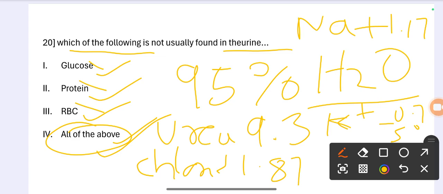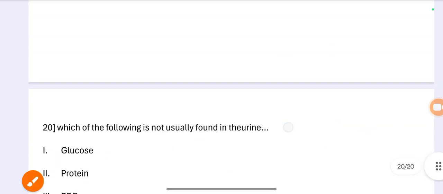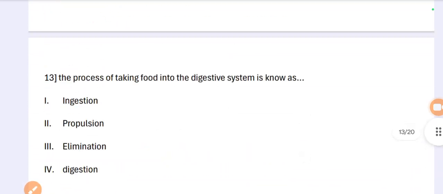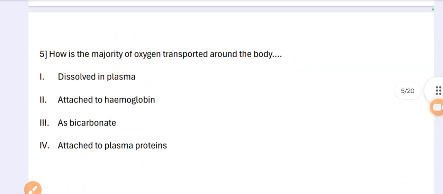Okay, and I think this section is very helpful for your upcoming examination in RRB.